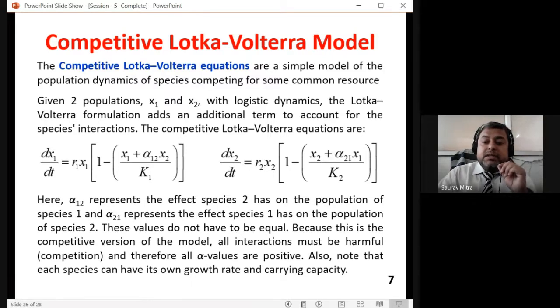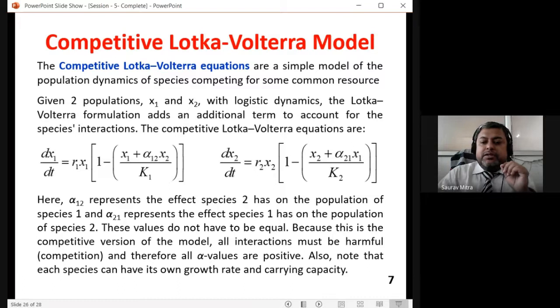Because this is the competitive version of the model, all interactions must be harmful, because it's competition. Both cannot live in peace. One has to kill the other to live, because I told you that only 1000 jobs are there and 1 lakh people are competing for it. If one person is getting it, 99 people are not getting it.